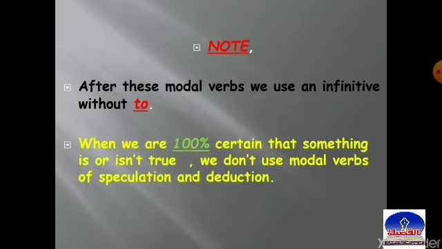The second one, when we are 100% certain that something is or isn't true, we do not use modal verbs of speculation and deduction. For example, I know she is good at English. If you are certain that she is good at English, we don't use modal verbs of speculation and deduction.